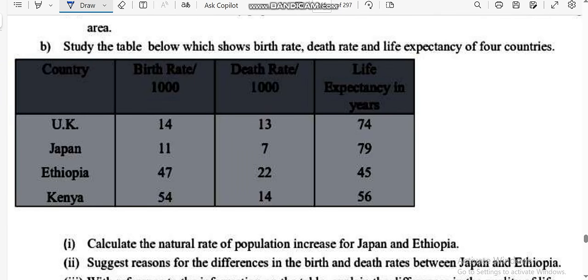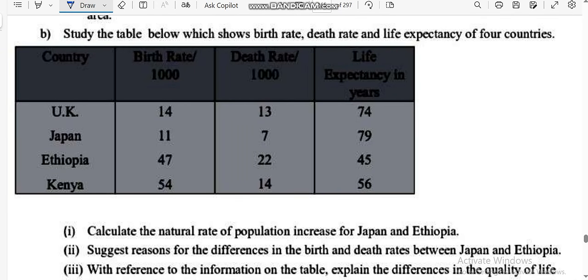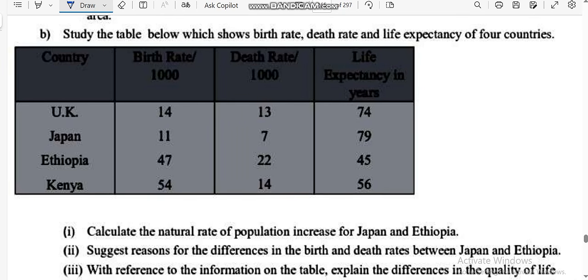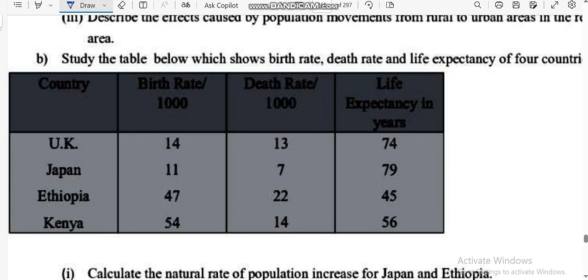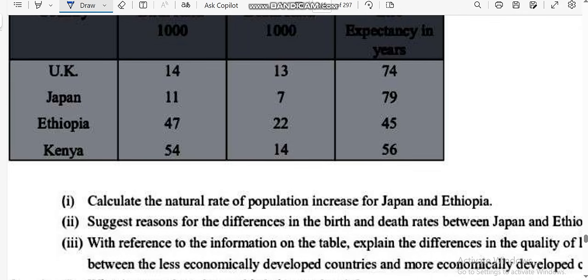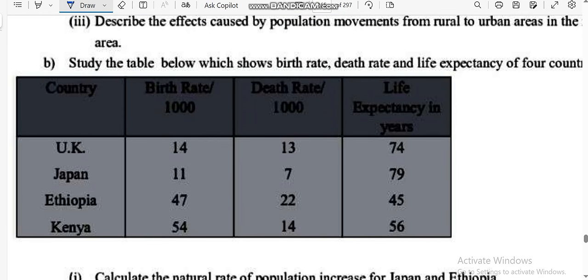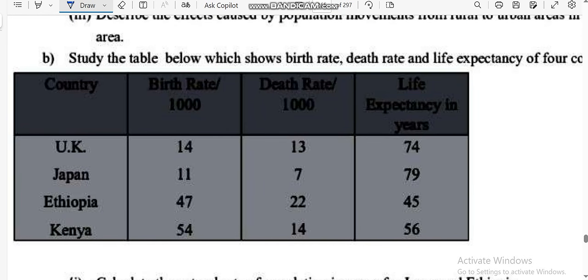Study the table below which shows birth rate, death rate and life expectancy for 4 countries. The picture is not clear. Calculate. The picture is not clear here.